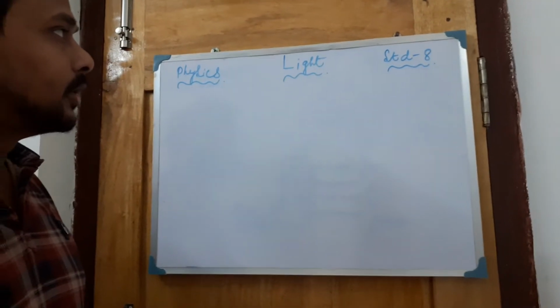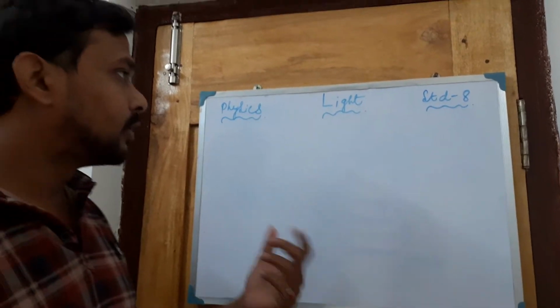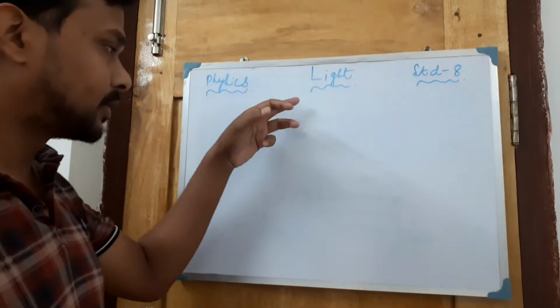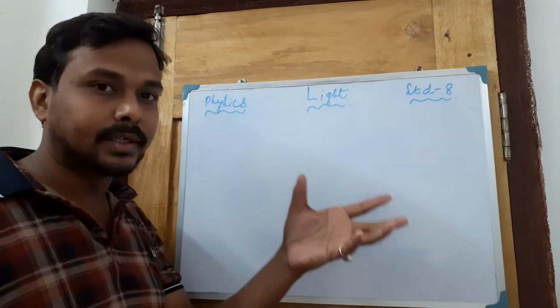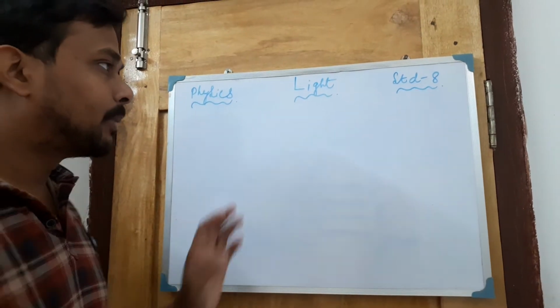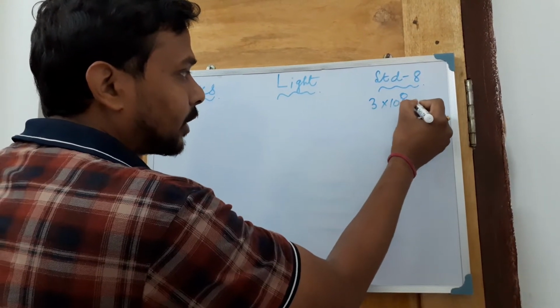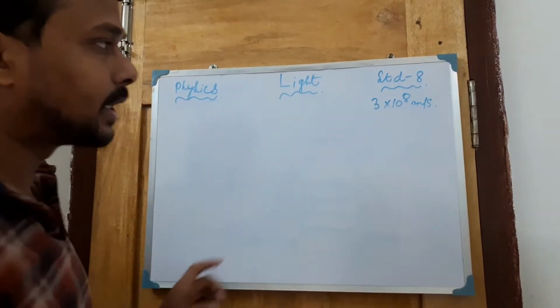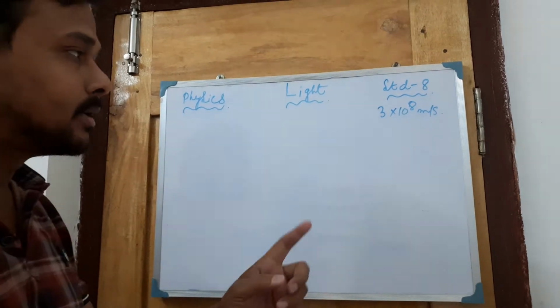Today we'll start the new chapter, light. In this chapter, first I will tell you that light is a source of energy. The speed of light is 3 into 10 to the power 8 meter per second. Meaning, in 1 second it will cover the distance of 3 into 10 to the power 8 meter.